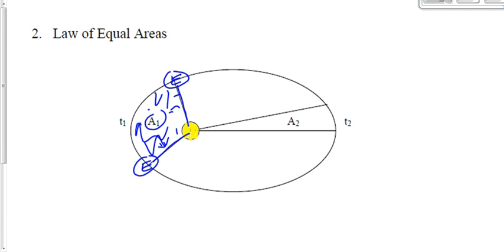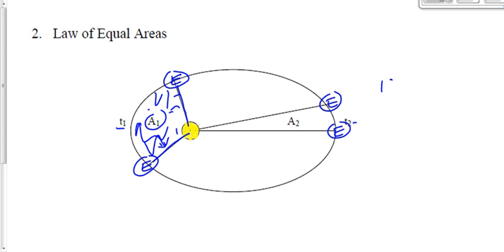Now let's fast forward maybe 6 months. The Earth is over here. Well, a certain amount of time later, the Earth is right here. The time interval in the first section over here on the left-hand side was T1. The time interval over here is T2.